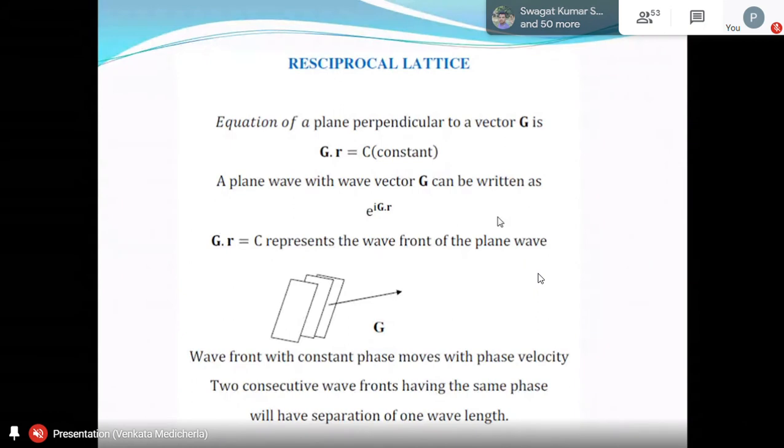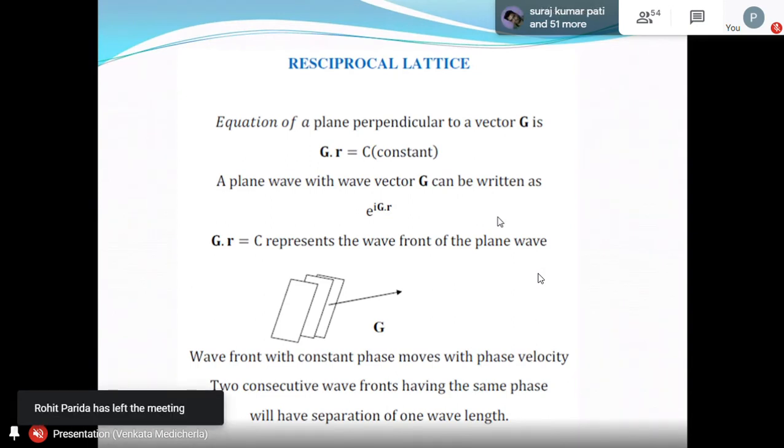So what will happen when the wave is moving? This 1 radian plane will be moving. That is the constant phase moving with the phase velocity. That is called phase velocity, but don't worry about it now. So it moves along, always perpendicular to g, the propagation vector. At different times this plane is moving. Or at a particular time, if you take a photograph kind of thing, you have 1 radian planes placed at equal intervals. What is that equal interval? That is the wavelength. They are separated by one wavelength.